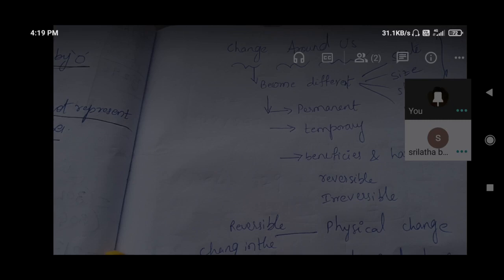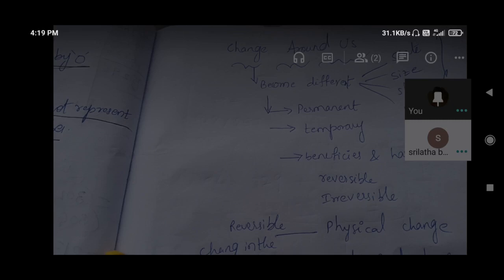And the next one is to obtain pure samples. Many times so many unnecessary impurities will be there. For example, stones mixed in rice. We have to remove those stones. Impurities we have to remove. By boiling of water, impurities we can remove. And what is the distillation process? We are getting distilled water. By boiling and evaporation, collection of water into another conical flask, impurities are left in that only.